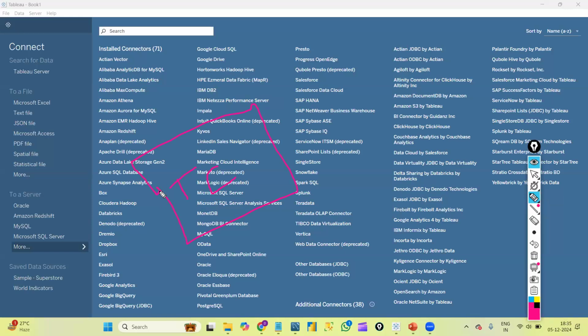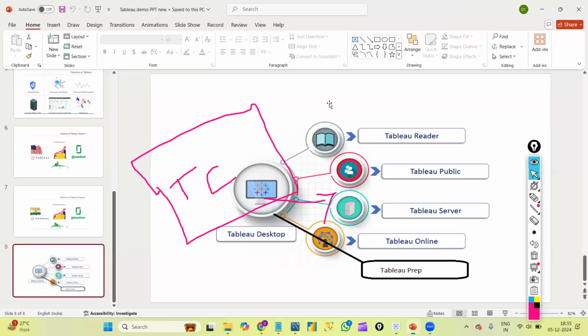Once we create a Tableau cloud account, we will use our own Gmail ID to create it, and we will get some credentials. By using those credentials, from Tableau desktop we will connect to the Tableau server. I will explain that process whenever I explain the Tableau products, for each and every product.